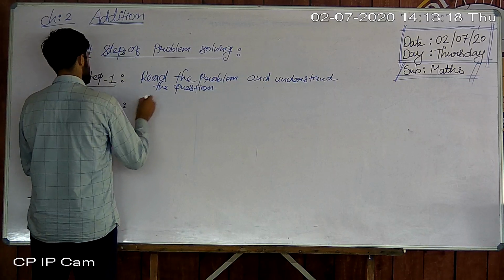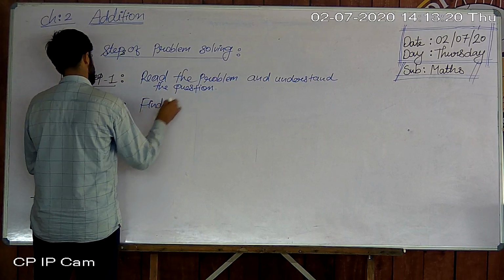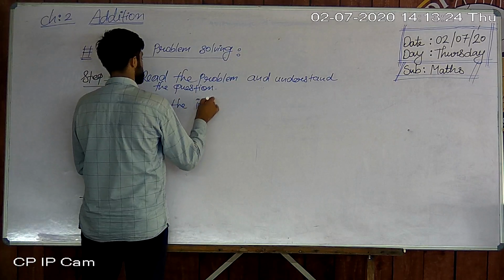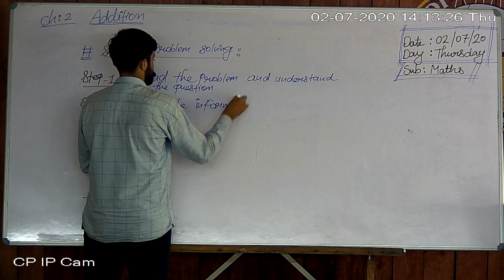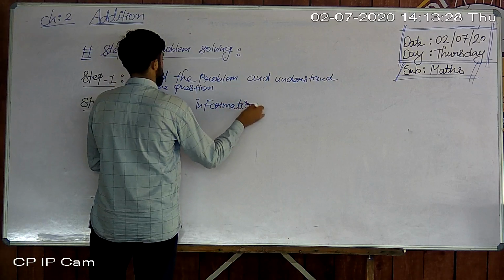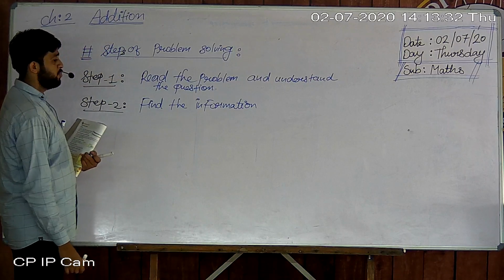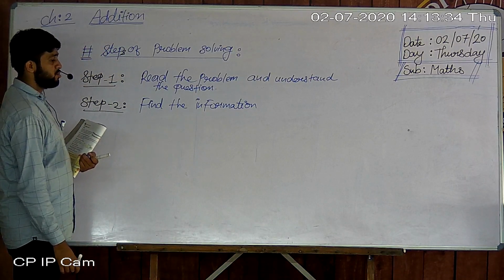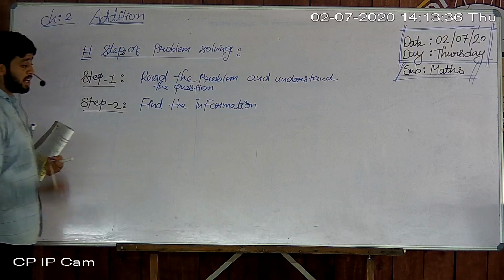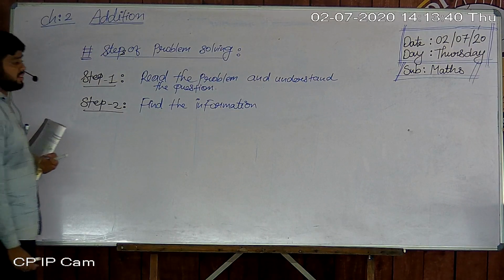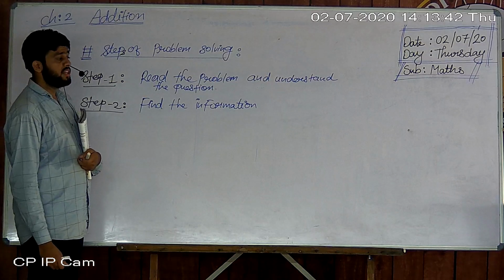Second point, find the information. Which information? For example, in the last sum, what we learned: Purvi and Pallavi sold tickets of the fair.